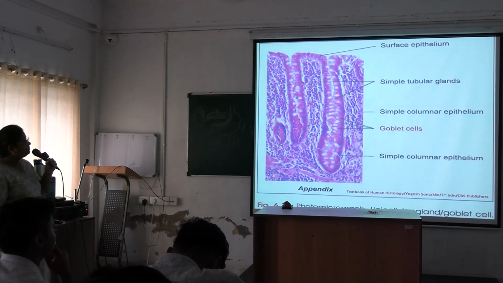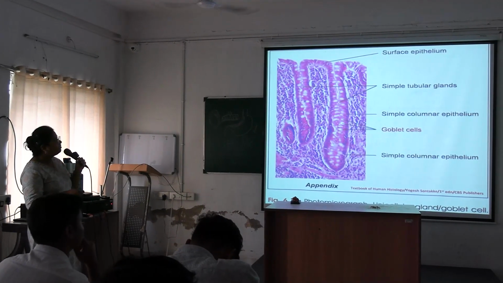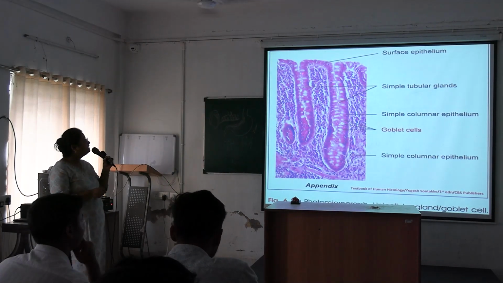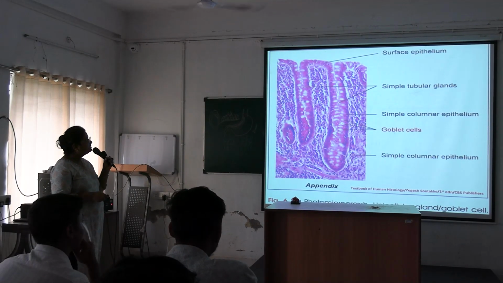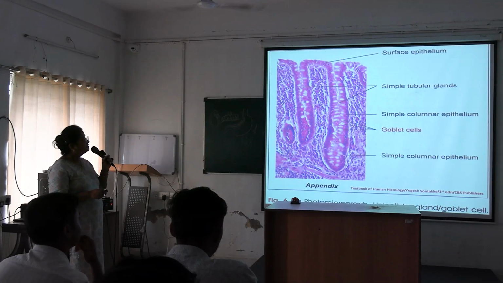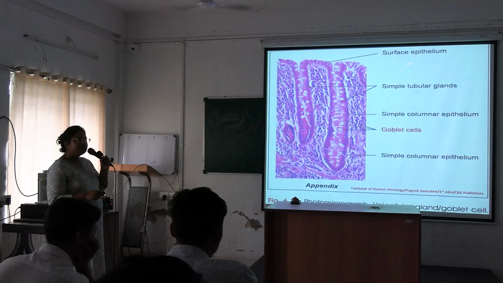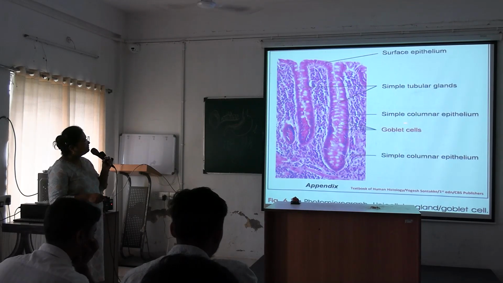So see these empty looking areas, these are the goblet cells. Other cells are the secretory cells, simple tubular cells. These tubular columnar cells are forming the tubular glands. Here is the surface epithelium, simple columnar epithelium.